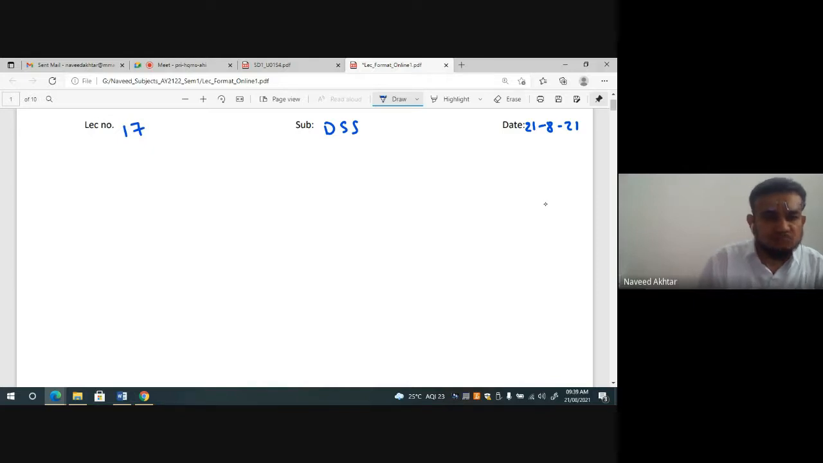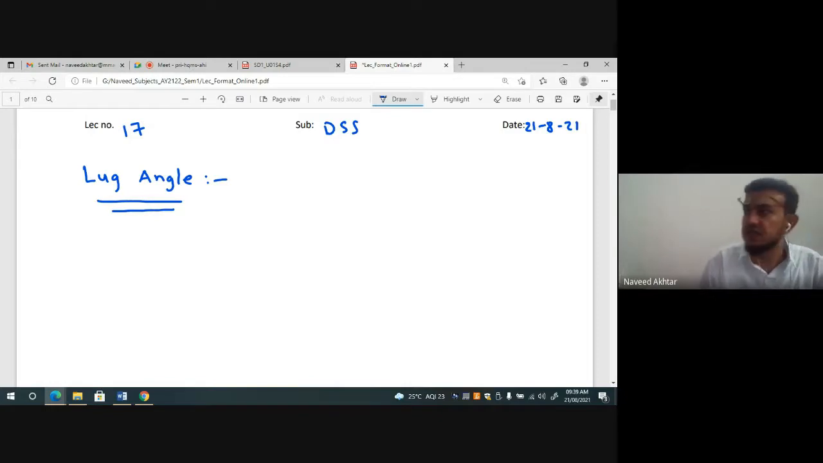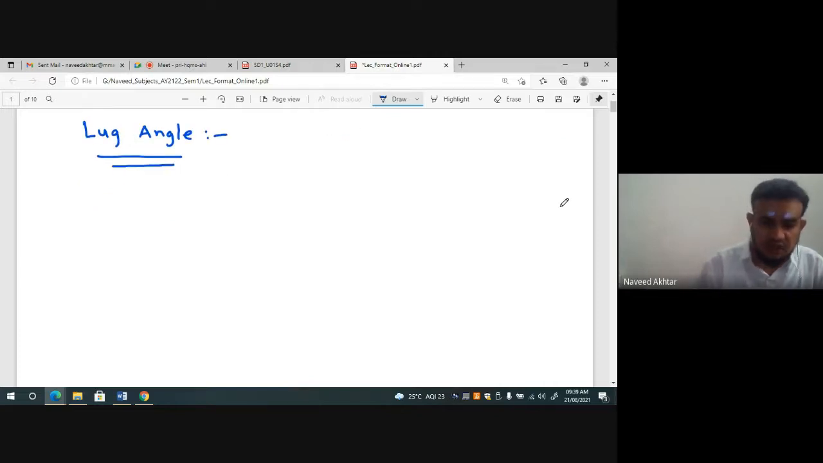So lug angle, what is lug angle? Lug angle is nothing but an additional angle used when the length of connection is very short. If the length of connection is short, then you have to provide an additional angle for the connection.